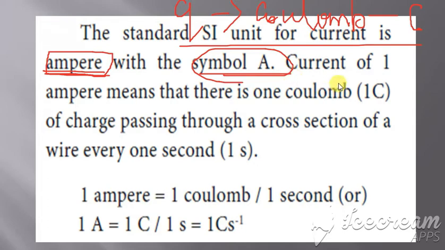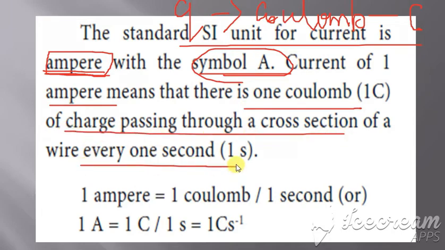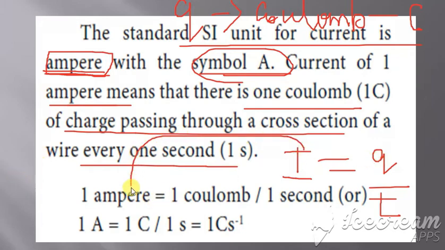Clear? So a current of 1 ampere means there is 1 coulomb of charge passing for 1 second. This is said with the help of the formula I = Q/T. Here I is the current, given as 1 ampere, then Q is 1 coulomb, T is 1 second.